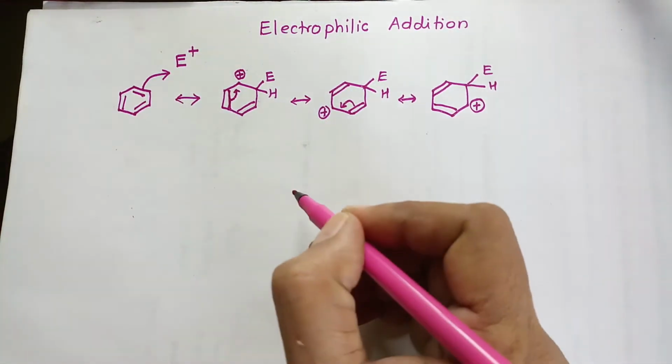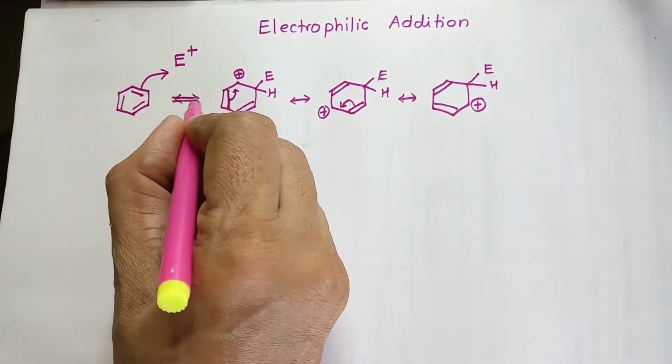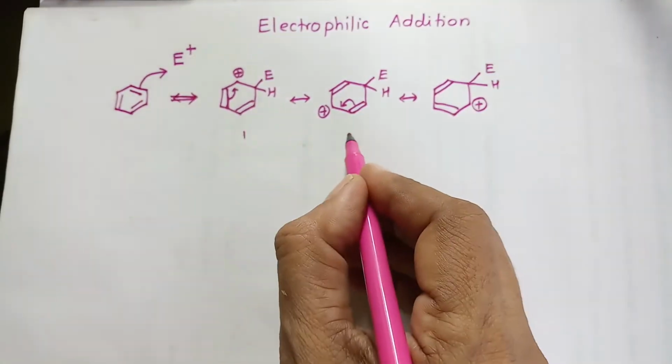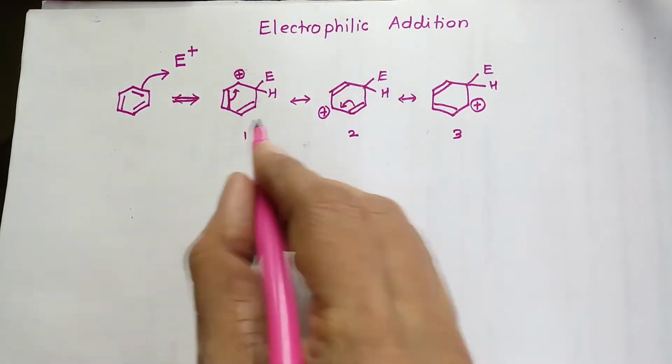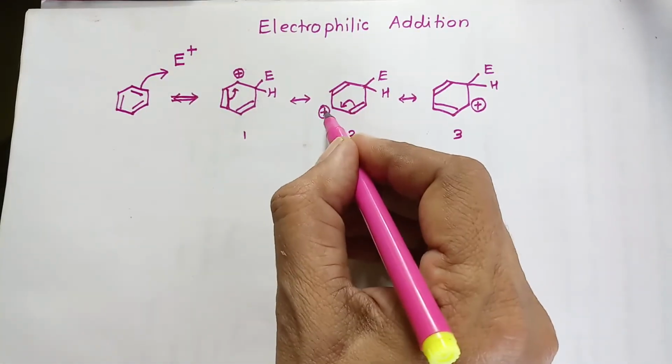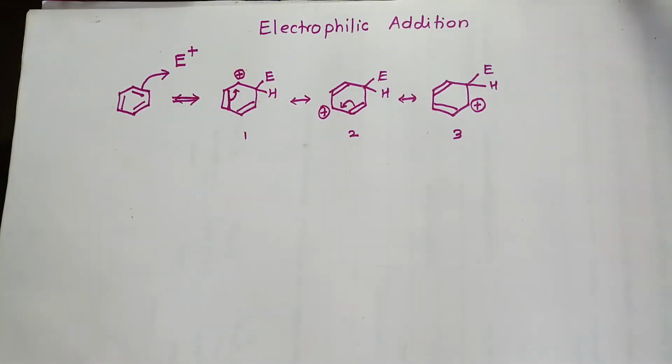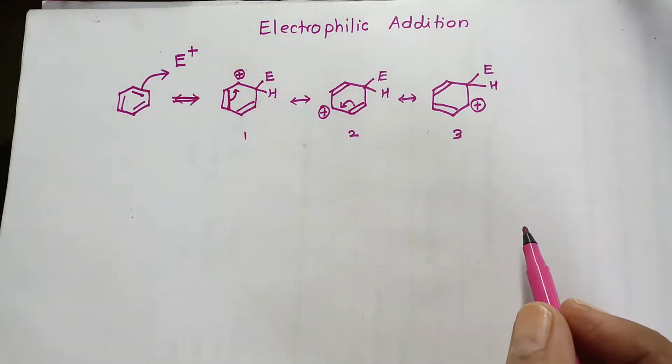So all these structures, 1, 2 and 3, are canonical structures of each other. These are the canonical structures of the same species, which is called a positive ion or carbocation or carbonium ion.